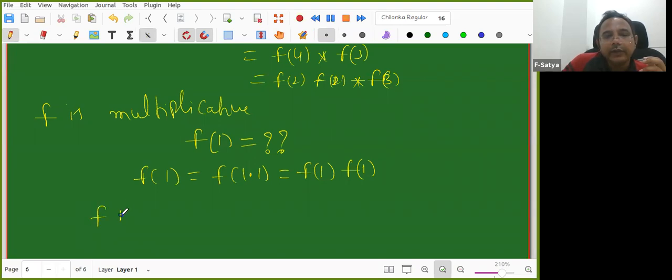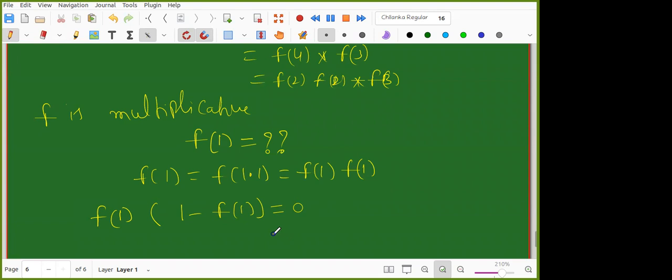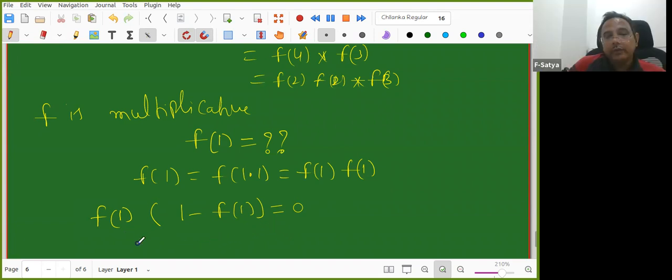Now f of 1 is equal to f of 1 into f of 1. So I can take f of 1 common. f of 1 into (1 minus f of 1) is equal to 0, right? Are you okay? So f of 1 has to be 1 for the function to be multiplicative? No. See, if my function is from natural numbers to natural numbers, then it's okay. But f of 1 can be 0 also. What is the problem?